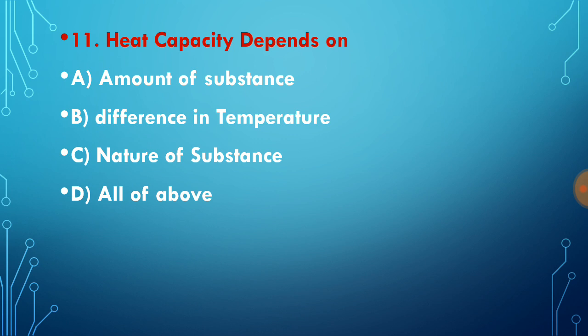Question number 11, heat capacity of substance depends on amount of substance, difference in temperature, nature of substance, and all of above. For this question, correct choice is all of above. Heat capacity depends on m c d theta. Mass, c, nature of substance, d theta means change in temperature. It also depends on nature of substance, because different substances have their own different specific capacity.